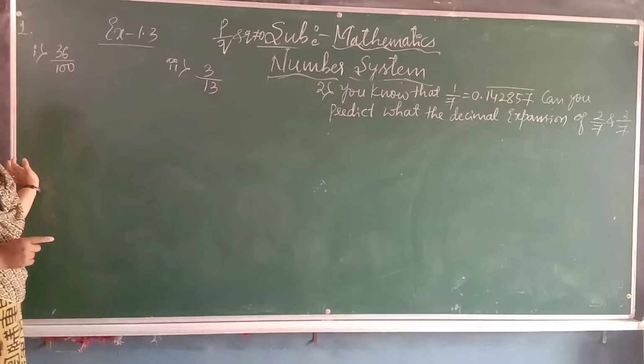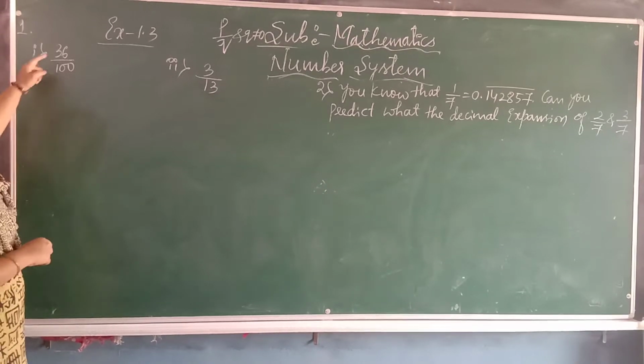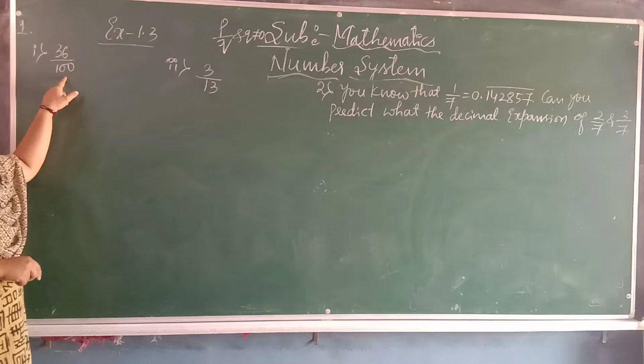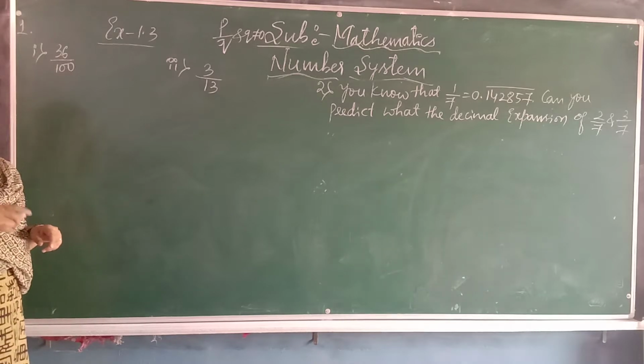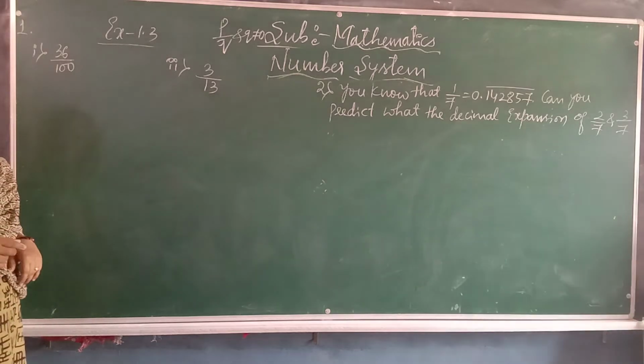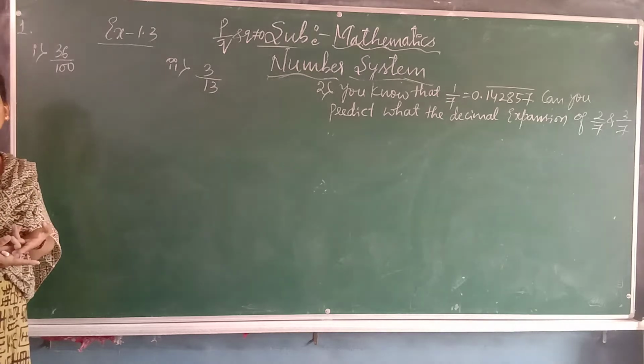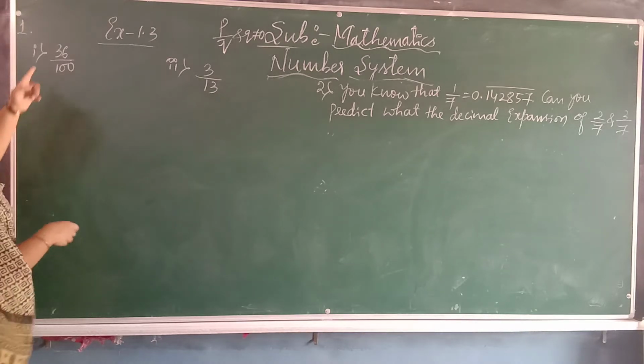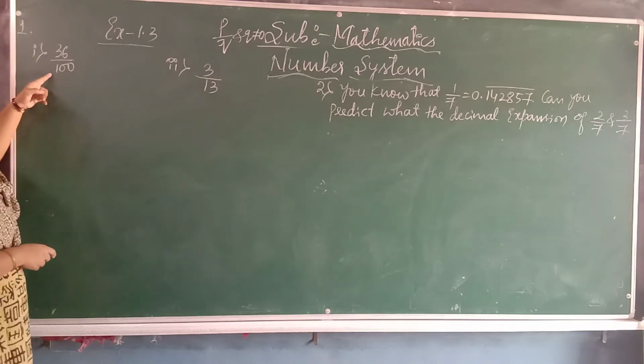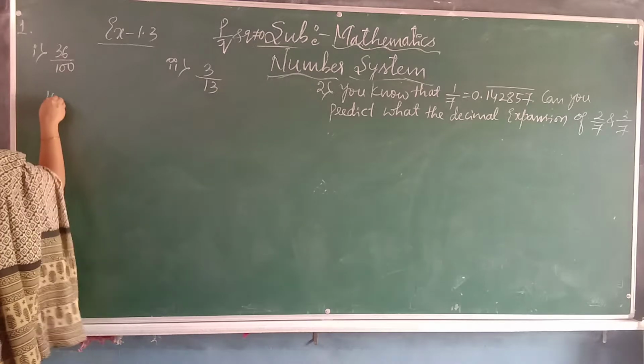Based on decimal expansion, let us solve a few problems. 36 by 100. We should write this in decimal form, and mention what kind of decimal expansion it is, terminating or non-terminating. First one, 36 by 100. Let us divide these two.